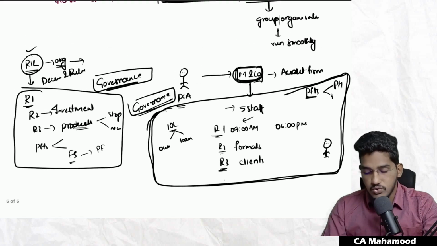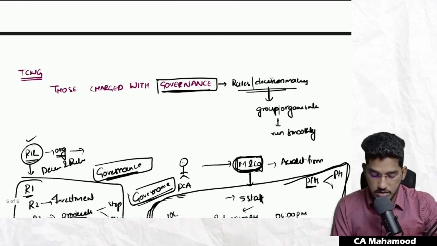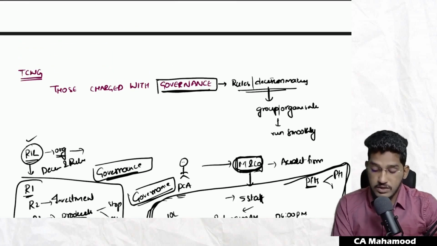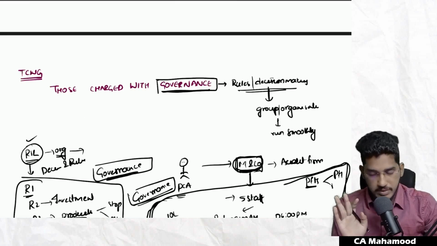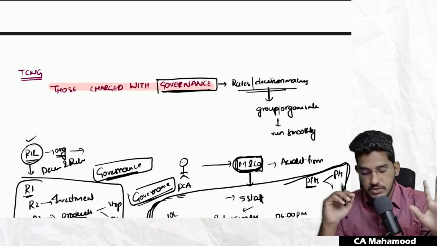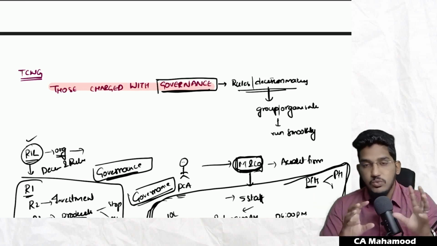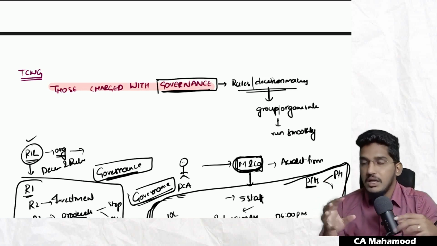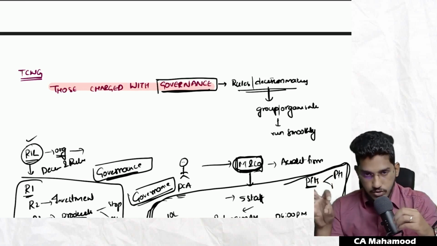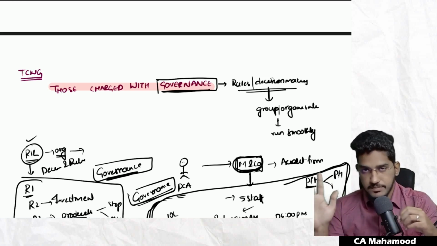Able to understand? So why are we understanding the term governance? Because our objective is to learn who are those charged with governance. I want to explain that, but instead of explaining it directly, I'm trying to break it down. So first we understood the meaning of governance. Tell me guys, what is the meaning of governance? The rules or decision making process that will help the organization or a group to run smoothly. That process we call governance.